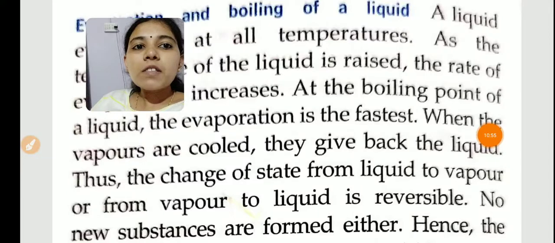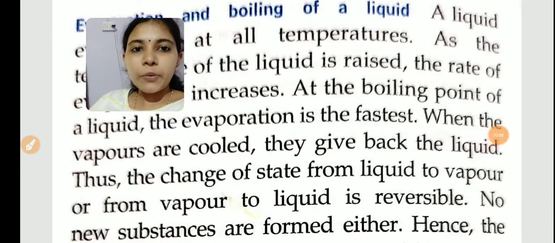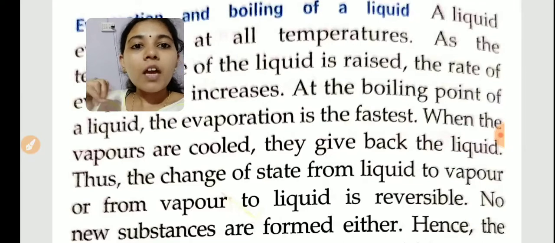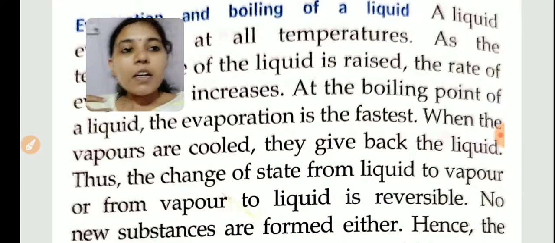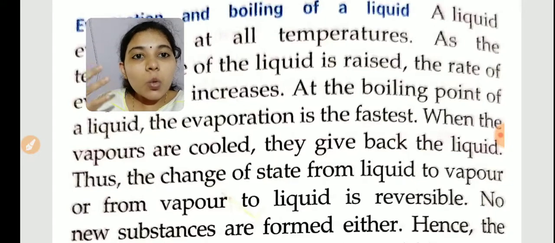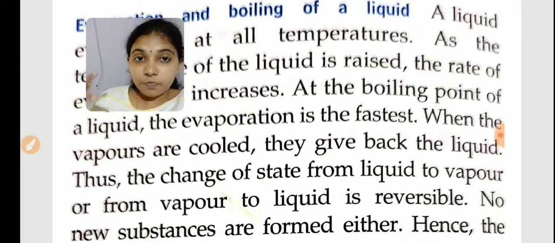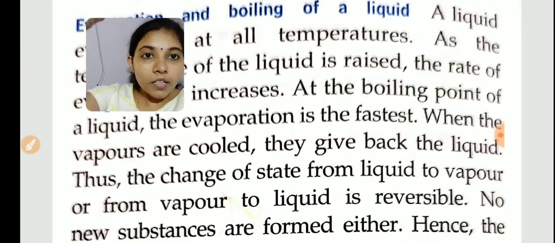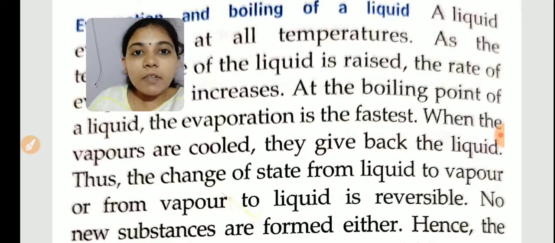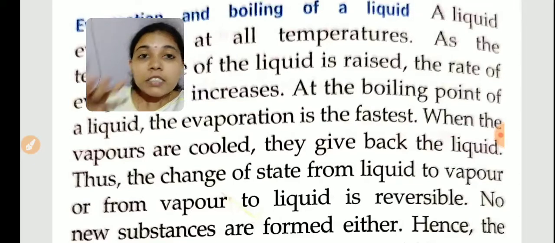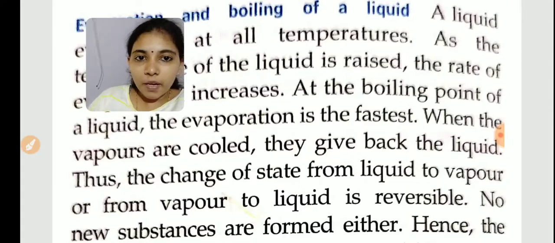So, when the vapors are cooled, they give back the liquid. Thus, the change of state from liquid to vapor, or from vapor to liquid, is reversible. So, when the vapors are cooled, what will happen? The water vapor will condense. The condensation will take place, and lastly the water vapor will change back to liquid. So the change of state from liquid to vapor or from vapor to liquid is reversible, right?